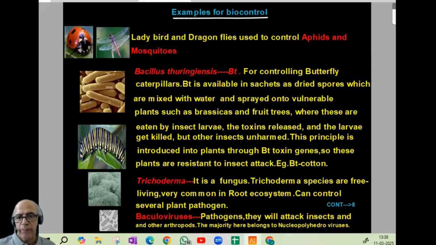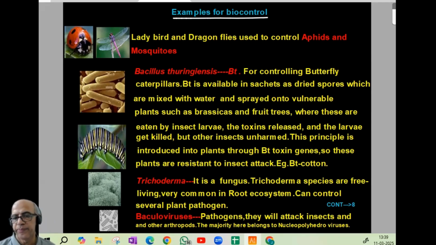For controlling caterpillars, or butterfly caterpillars, BT is available in sachets, small packets, as dried spores, which are mixed with water and sprayed onto vulnerable plants such as brassicas and fruit trees, where they are eaten by insect larvae. Toxins are released when it gets inside their body and the larvae get killed. But other insects will be unharmed. This principle is introduced to plants through the BT toxin gene, so these plants are resistant to insect attack. An example is BT cotton.